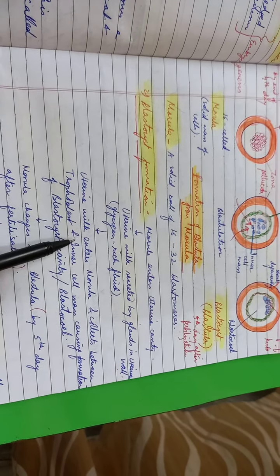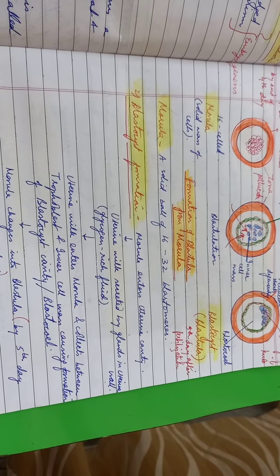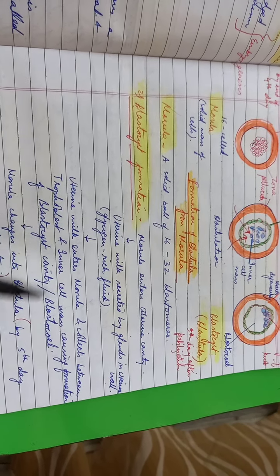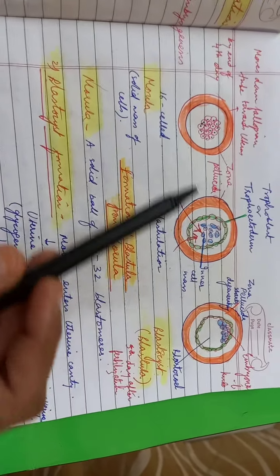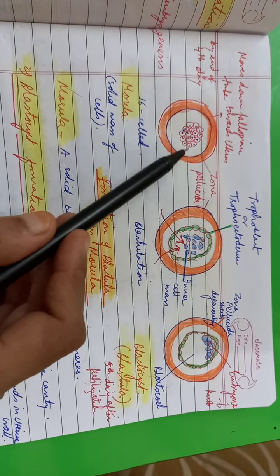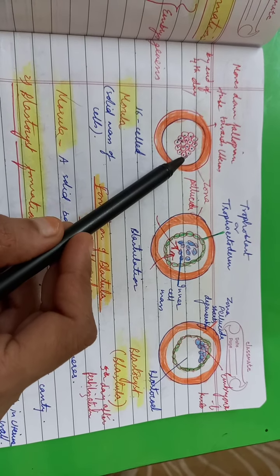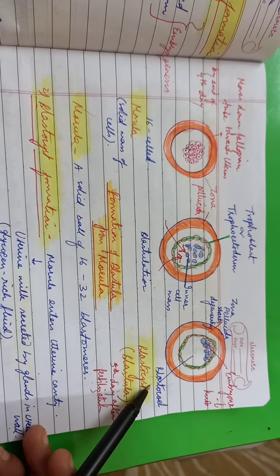Then the uterine milk enters the morula and collects between the trophoblast and the inner cell mass, causing formation of the blastocyst cavity or blastocele. So the clear difference between morula and blastula is that here it's a solid ball of cell mass, but here it's a fluid-filled cavity. We call it blastocele, right?